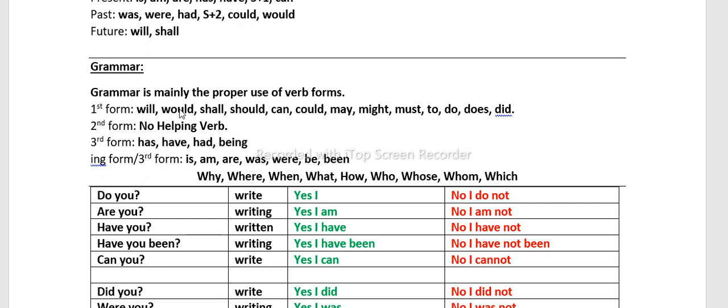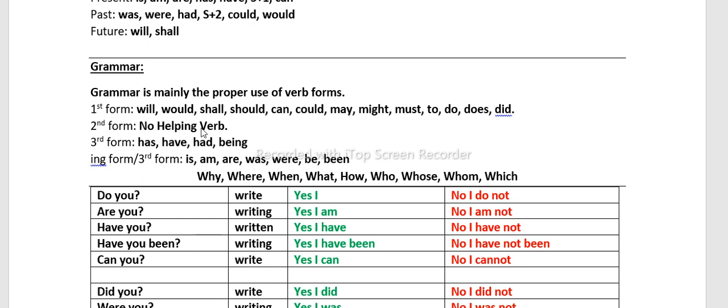If you make wrong use of the verb, there's no choice, no other form of verb. After this: will, would, shall, should, can, could, may, might, must, do, does, did. Remember that when you're using these words, you should use the first form of verb.